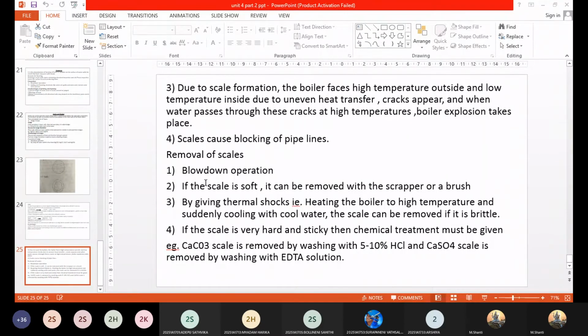In yesterday's class, we have learned how the EDTA is combining with either the calcium or magnesium present in the water, right? So the calcium ions or magnesium ions will be forming a complex with the EDTA, and that is later on removed. So that's how you can avoid the deposition of the scales, either in the form of calcium sulfate. In case of calcium carbonate, just by adding 5 to 10% of HCl, this can be removed.